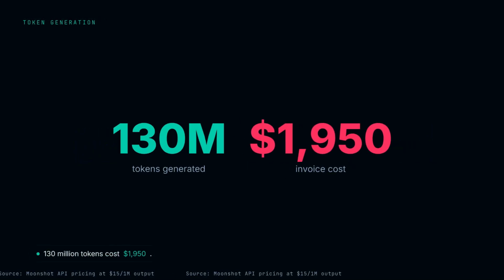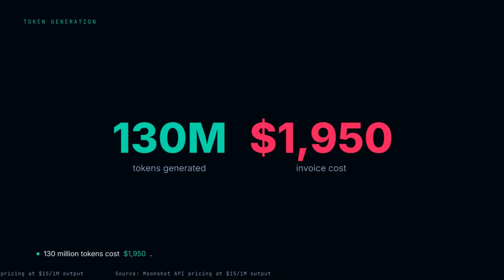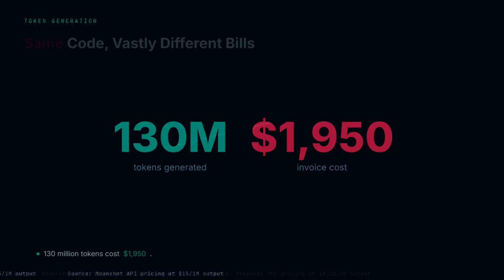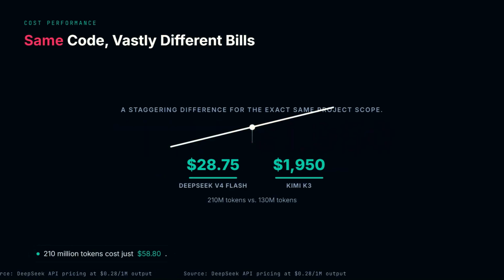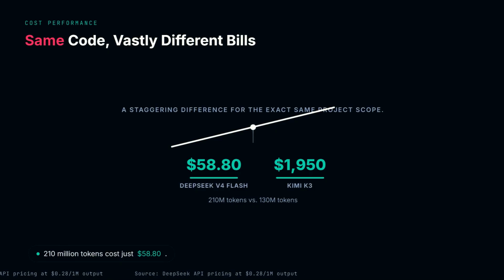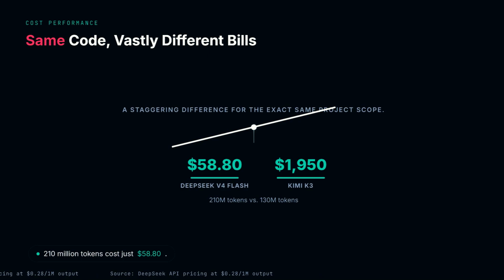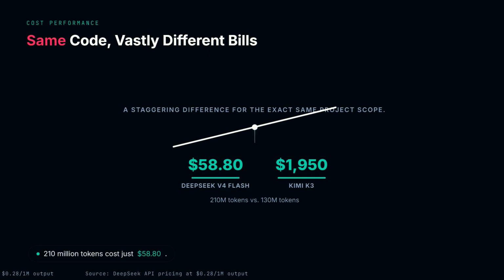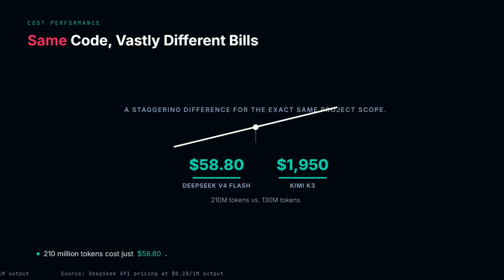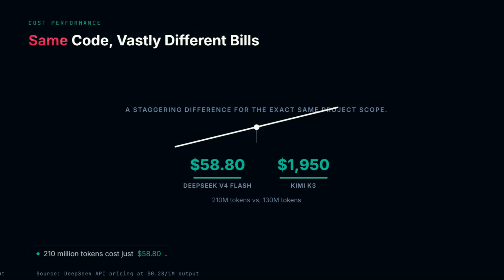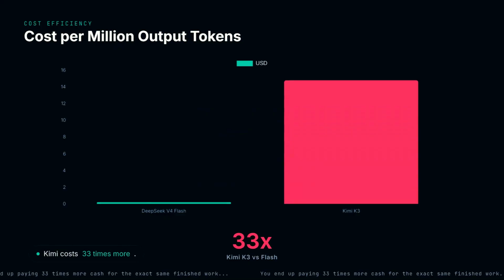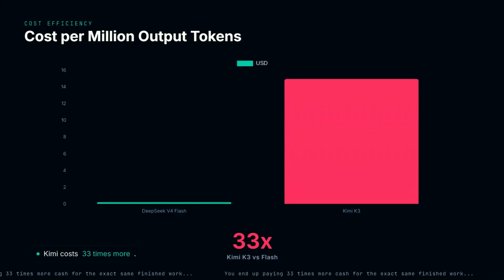Felipe pushed his automated agent workflow through the Kimi API. It generated 130 million tokens. The invoice hit a painful $1,950. This expense makes scaling impossible. He pointed the exact same code at the DeepSeek V4 Flash API instead. The model was slightly more verbose, returning 210 million tokens. Yet the final bill was just $58.80. That is a staggering difference for the exact same project scope. You end up paying 33 times more cash for the exact same finished work when using Kimi K3.